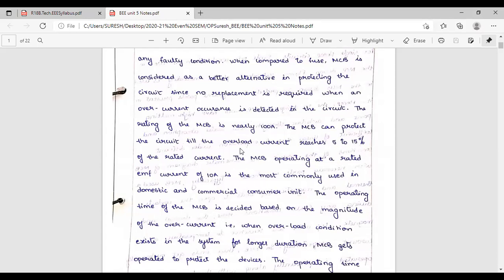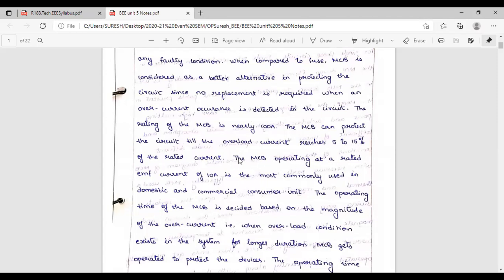Up to 115 ampere overload current, it can sustain. Overload current means beyond 100 ampere. The tolerance they are giving is up to 115 ampere, where the rated current is 100 ampere.